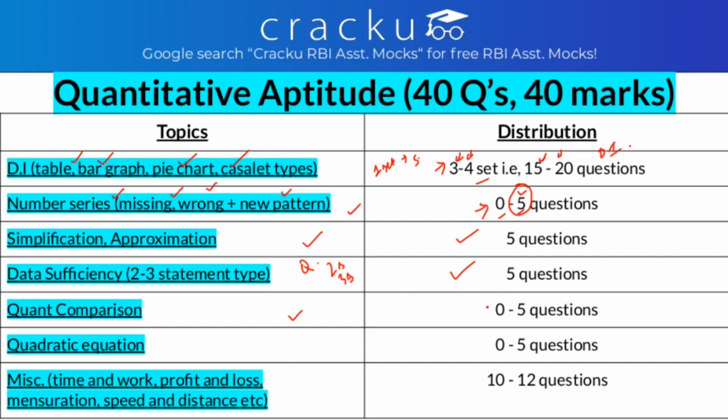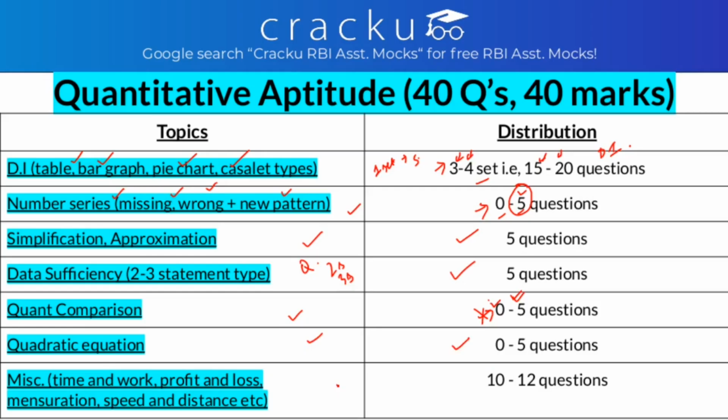In quant comparison, you generally have 0 to 5 questions, and if it is not in the paper, then you will have no questions from this. Other is quadratic equation, where you get generally 0 to 5 questions. Then MISC. These are important and conceptual, and the topics in MISC are like time and work, profit and loss, mensuration, probability, permutation and combination, speed and distance, and other topics like this. You get nearly 10 to 12 questions from this topic.